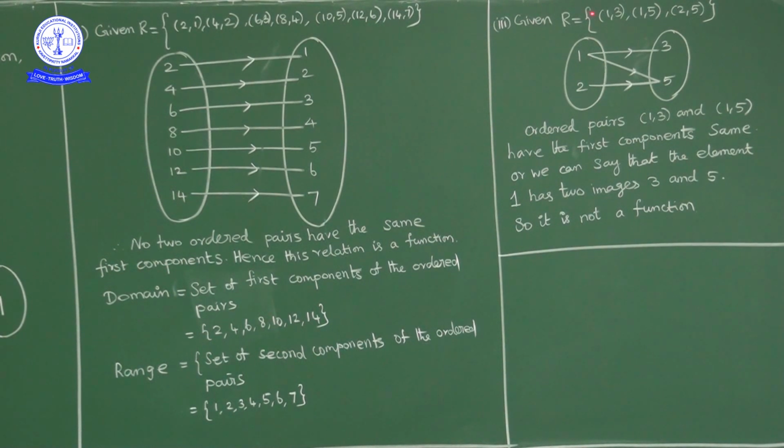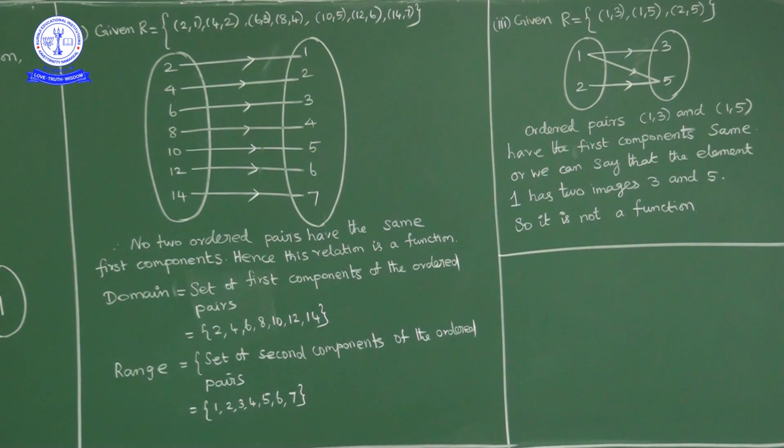The relation is given as R equal to the ordered pairs (1, 3), (1, 5), (2, 5). Now if you draw the diagram, here 1, 2, and here 3, 5. According to this, ordered pair (1, 3), 1 is mapped to 3; ordered pair (1, 5), 1 is mapped to 5; ordered pair (2, 5), 2 is mapped to 5.